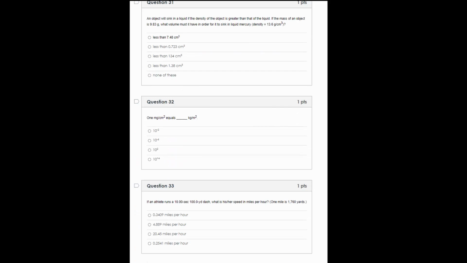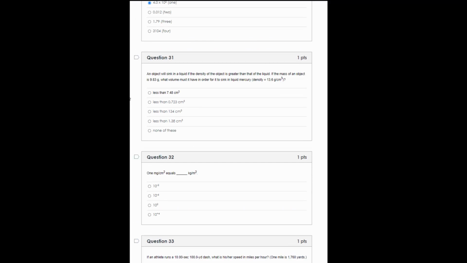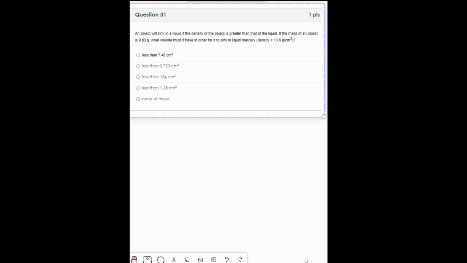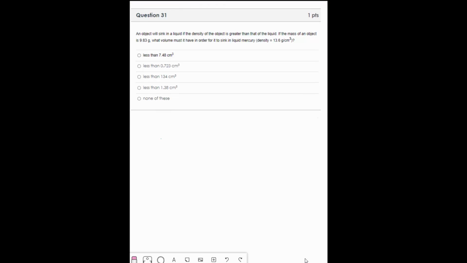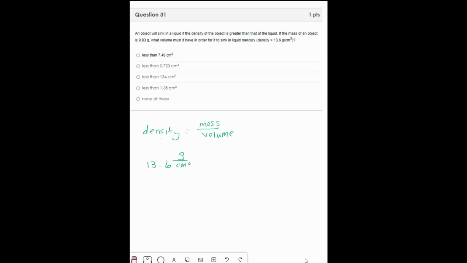Number 31, an object will sink in a liquid if the density of the object is greater than that of the liquid. If the mass of an object is 9.83 grams, what volume must it have in order for it to sink in liquid mercury with this density? So we're going to take our values and we're going to equate. Density is equal to mass divided by volume. The density we're given is 13.6 grams per centimeter cubed. The mass we're given is 9.83 grams.